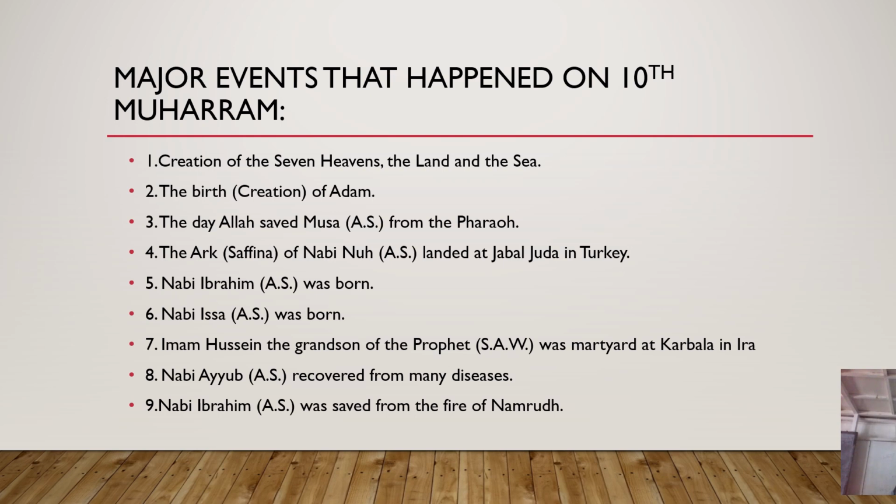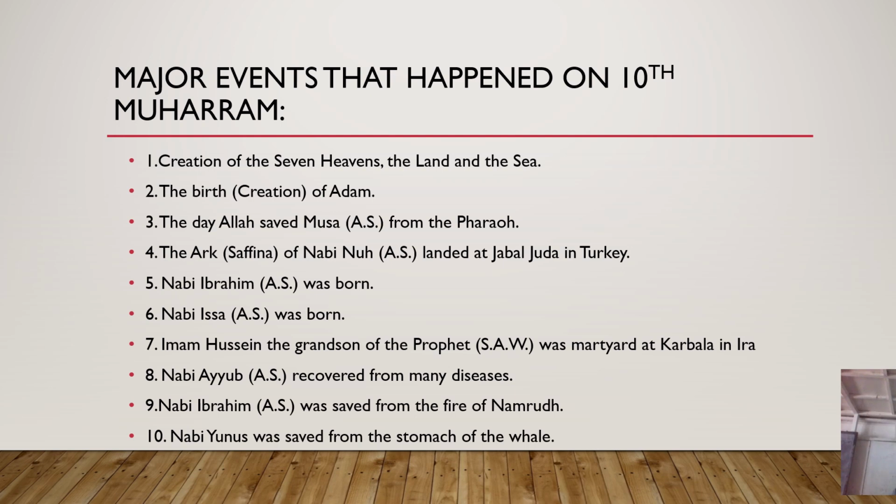The 9th event was that Nabi Ibrahim alayhi salam was saved from the fire of Namrud. Remember we said the cruel ruler during the time of Nabi Ibrahim alayhi salam was called Namrud. After they went for the picnic, and somebody leaked that they suspected Ibrahim was the one who destroyed their idols, they decided to throw Ibrahim in a burning fire. They collected firewood and decided to throw him in the burning fire. Ibrahim stayed in the burning fire for 40 days, and Allah subhanahu wa ta'ala saved him in the fire and made him comfortable.